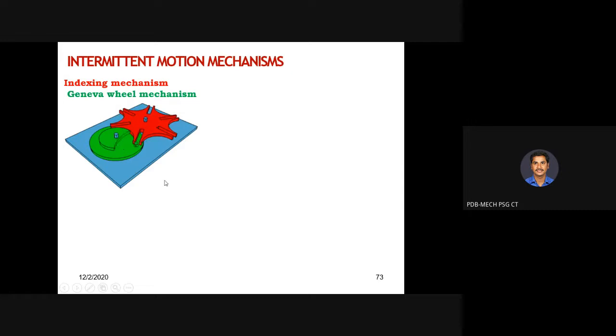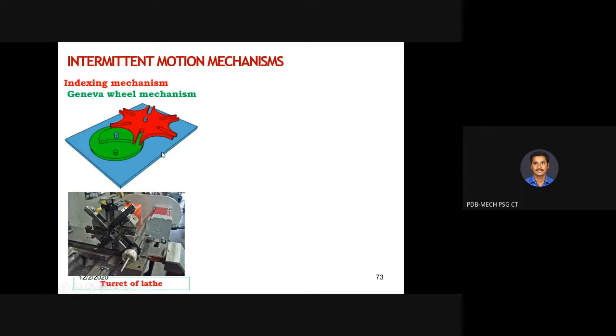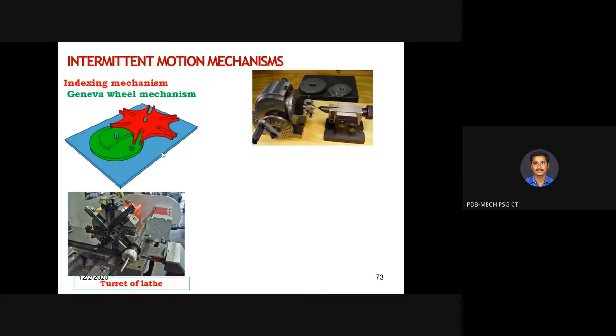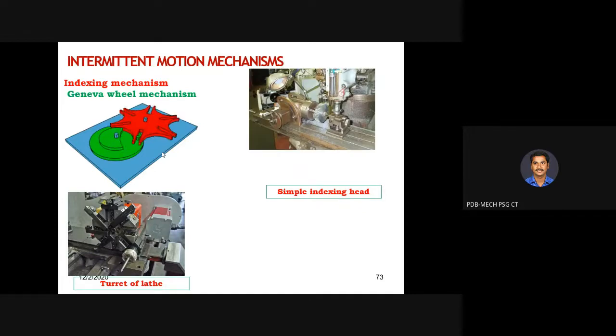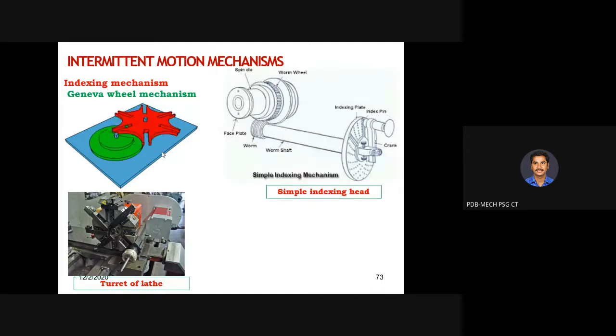Here also this green color link is your input link and the red color link is your output link. So a pin-like arrangement is protruded in the green color link. When it is in engagement with the slots provided in the red color link, then it gets motion. So to some extent it will be moved. After that it will be stationary. So for all of this, we use the indexing mechanism. So turret lathe indexing, then while gear cutting, the gear blanks are to be rotated to some degree. So for that we are using indexing mechanisms.